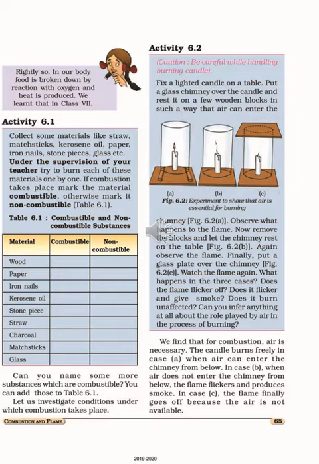Collect these materials. Which are the materials? Straw, matchsticks, kerosene oil, paper, iron nails, stone pieces, glass, etc. And try to burn each of these materials one by one. So how are you going to separate whether it is a combustible or non-combustible substance?